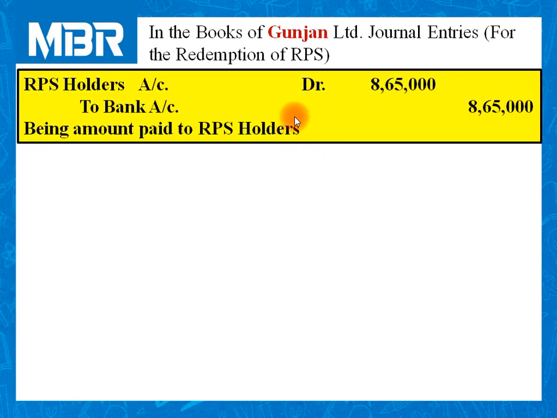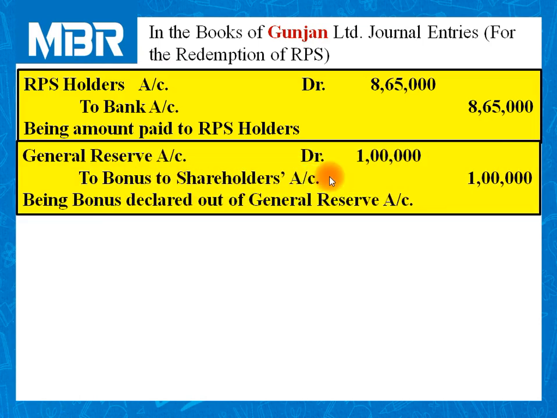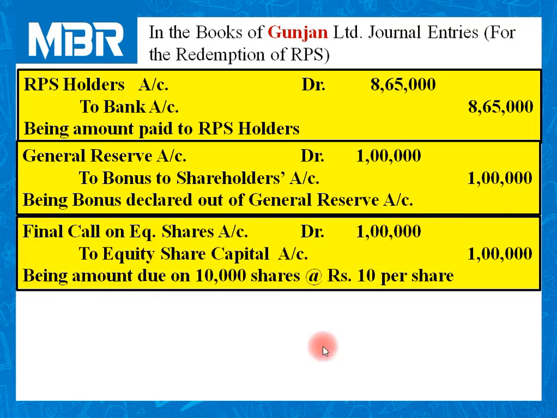To pay the amount to RPS holders, we have passed journal entries, RPS holders account debited to bank account. This entry is all about amount transferred from general reserve to bonus to shareholders account for the purpose of conversion of partly paid shares into fully paid.